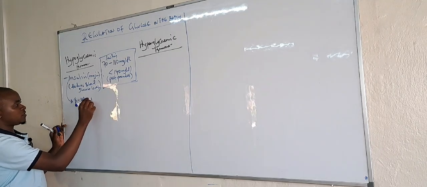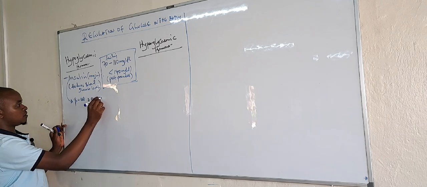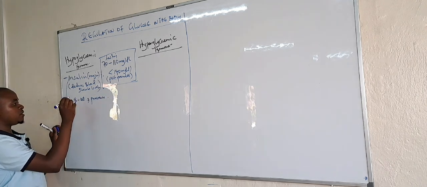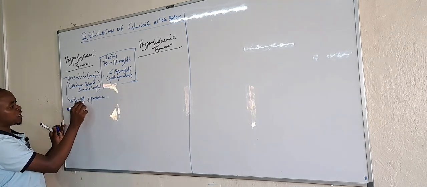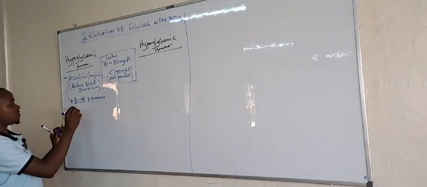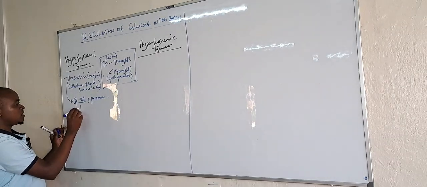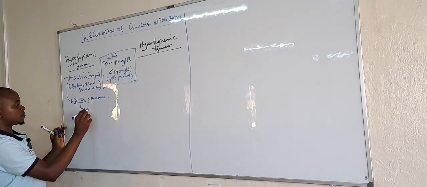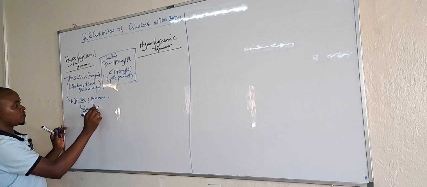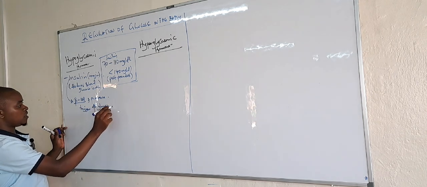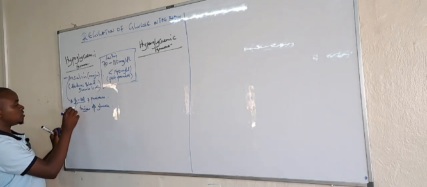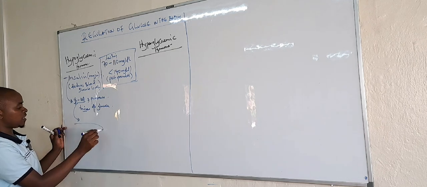And as we said, this insulin is produced by beta cells of the pancreas. What triggers beta cells to release insulin is high levels of glucose in blood. And once released, insulin enables entry.